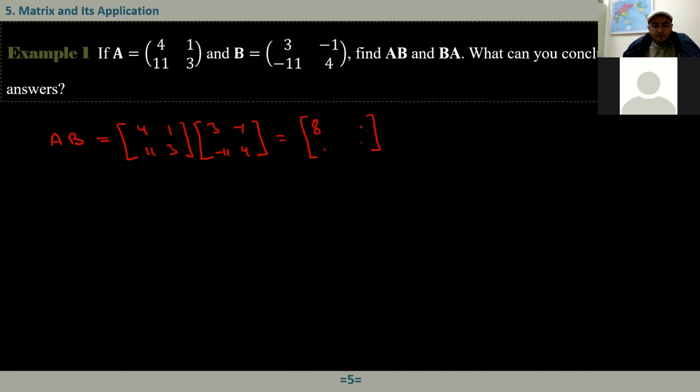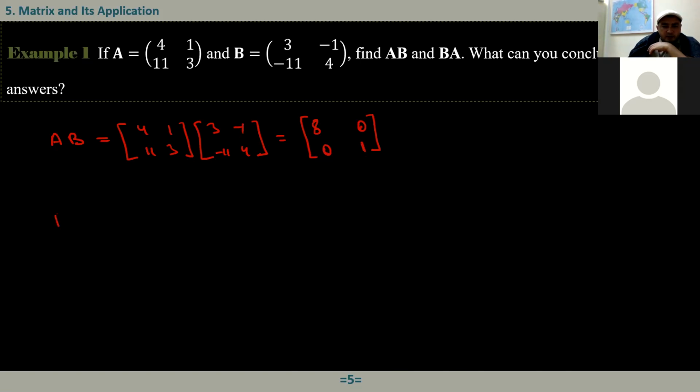The second one? 4 times negative 1 plus 1 times 4. That's equal to 0, right? Negative 4, 4. Okay, that's correct. This one? 11 times 3 plus 3 times negative 11. 33 minus 33, that's equal to 0. And then 11 times negative 1 plus 3 times 4. Negative 11 plus 12, that is 1. Good.